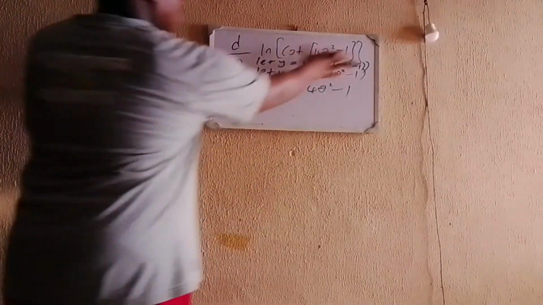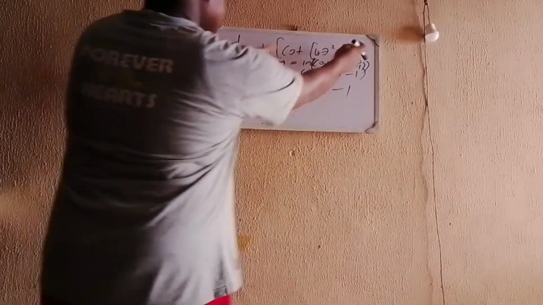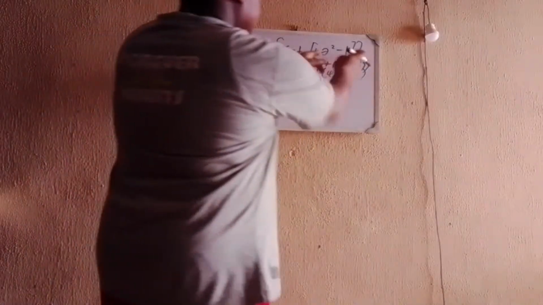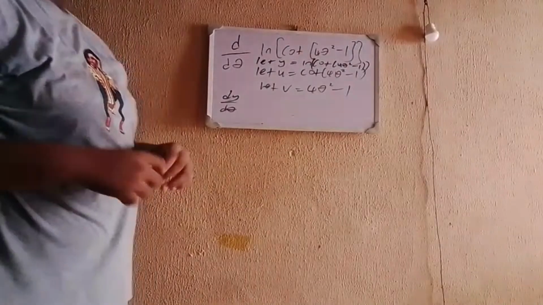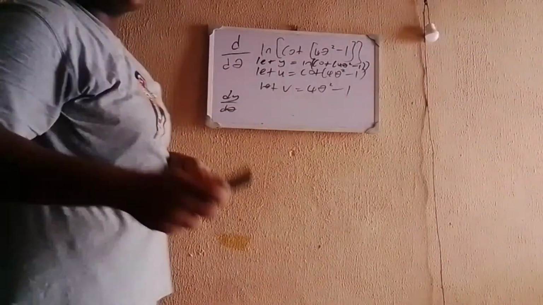So let y equal to all this here, let u equal to what's inside this bracket, and let v equal to what's inside the second bracket. That's basically what we're doing now. The reason why I did this is because you can apply something called the chain rule.